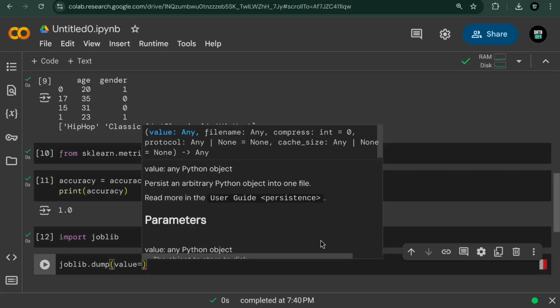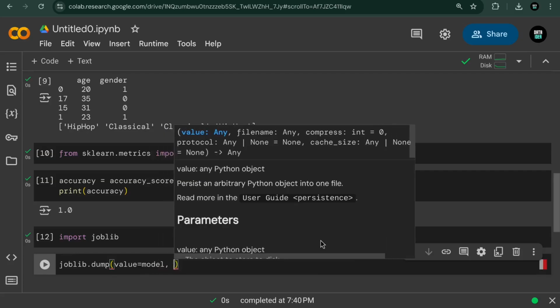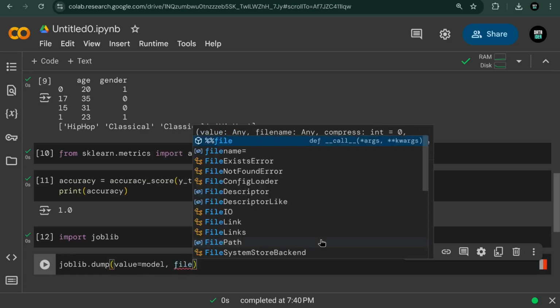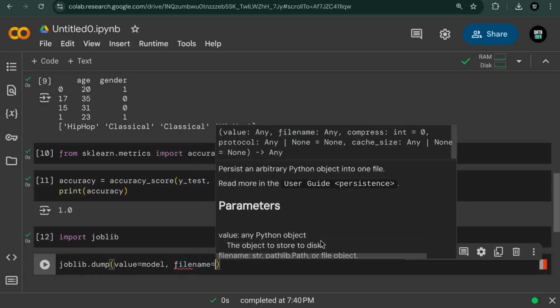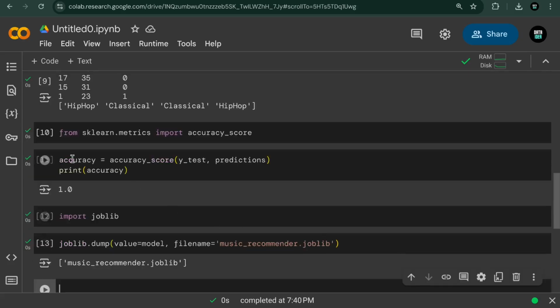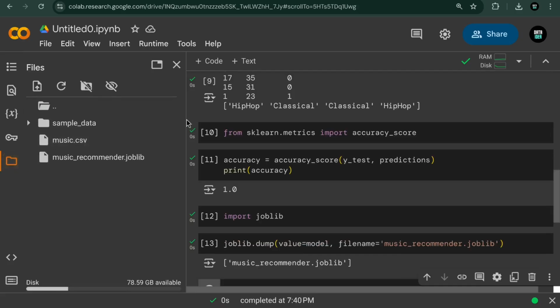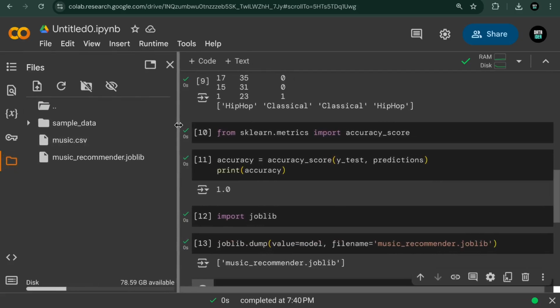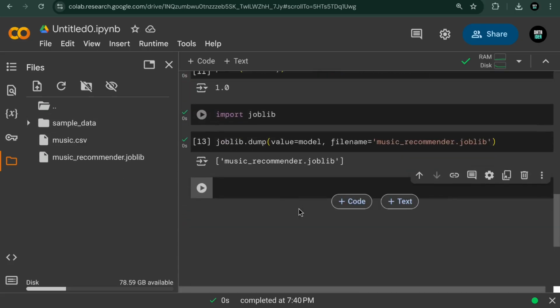The value here will be the model, and then we also pass in a file name, which is basically the path to where we want to save the model. For now we can just save it as music_recommender.joblib. When we run this, we shall see in our file explorer section we have our model saved as music_recommender.joblib.